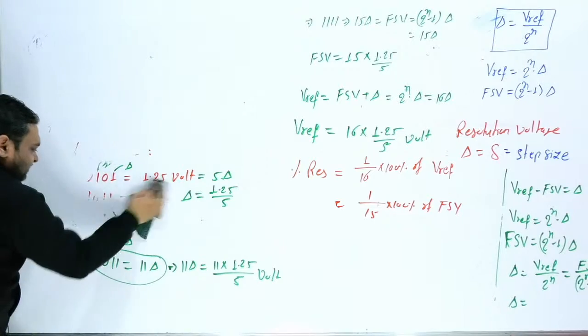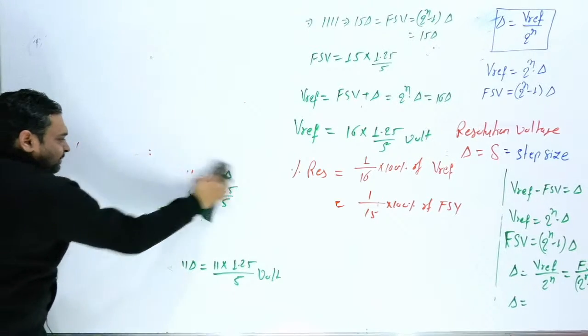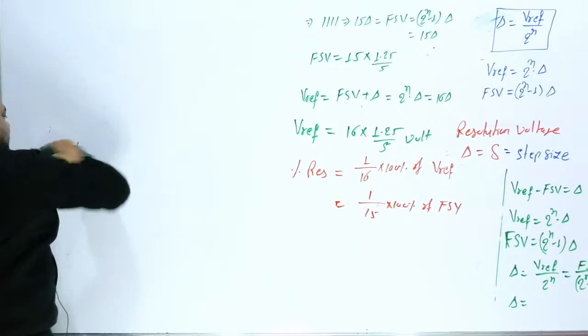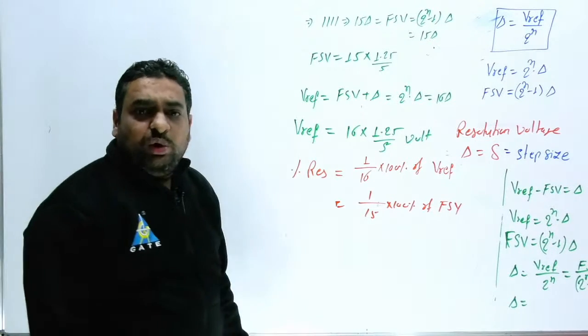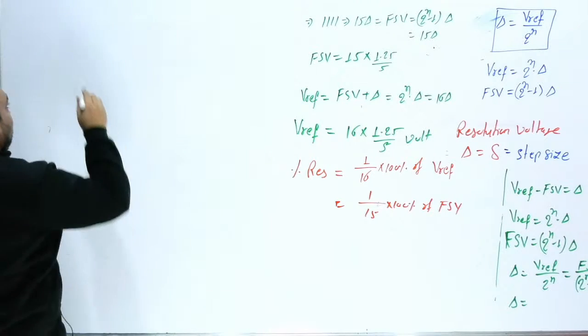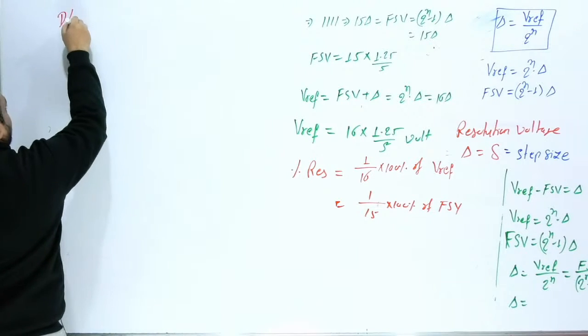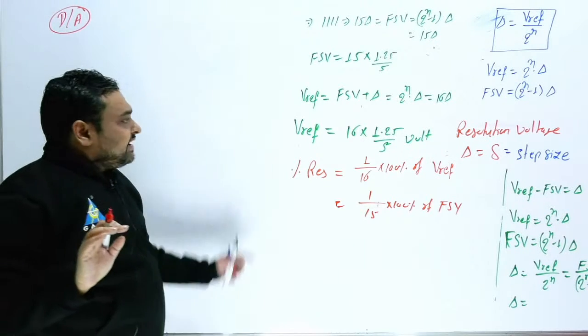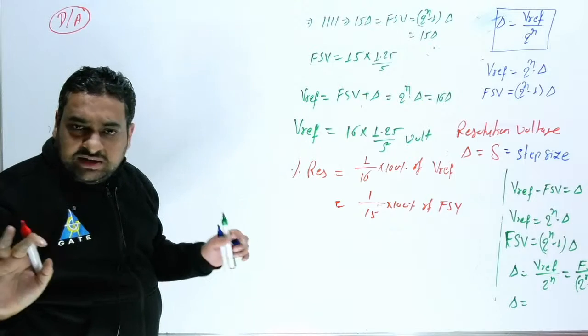Now the next important point here, examiner can ask question from here, monotonicity test. So first question examiner can ask you from the DAC, digital to analog converter. I hope now we can handle.